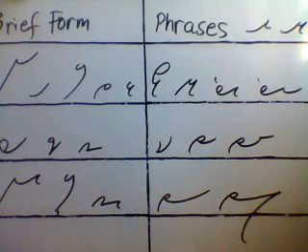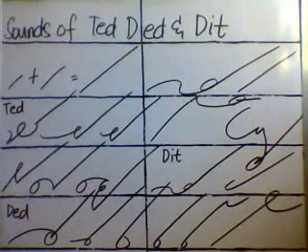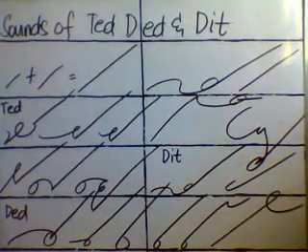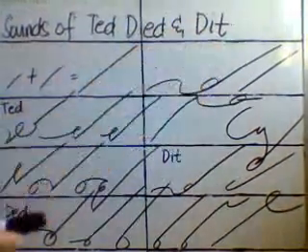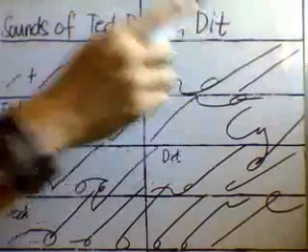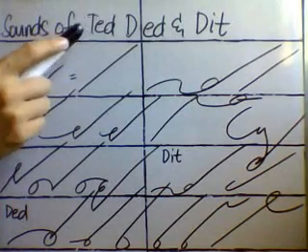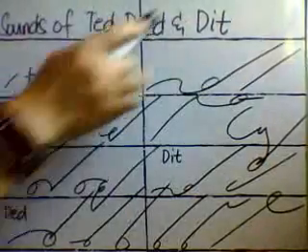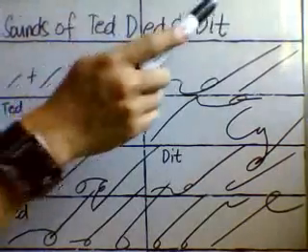Okay, so these are the additional brief forms, derivatives, and phrases. Now class, for this lesson, I will introduce to you another set of symbols, the sounds of TED, DED, and DEET. The sounds of TED, DED, and DEET are a combination of the T and D symbols. If we add the symbols for T and D, we have a longer upward line, which is the symbol for TED, DED, and DEET.